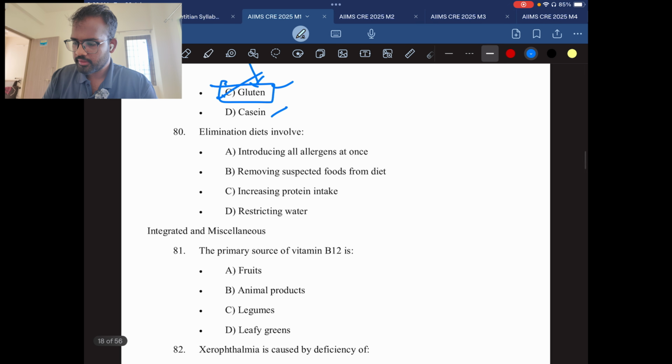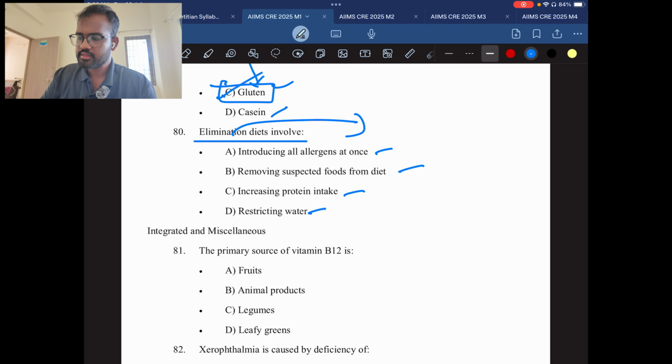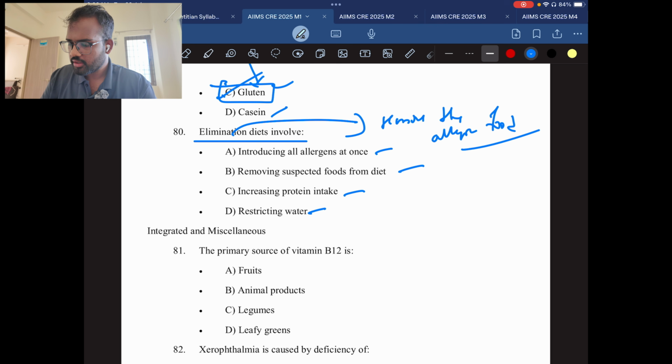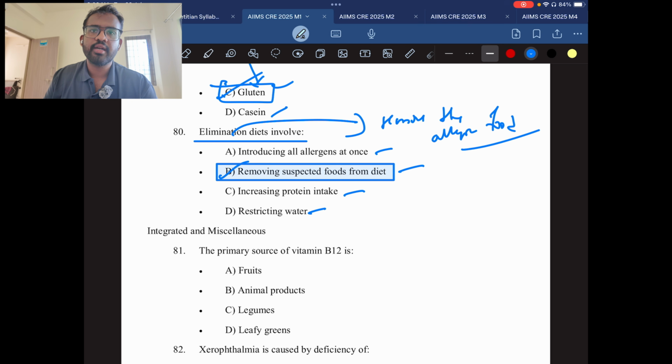Question number 80. Elimination diet involves introducing all allergens at once, removing suspected food from diet, increasing protein intake, restricting water. Elimination diet in the sense is just removing the allergen or allergenic food items from the diet. That's all. That is called elimination diet. Here the answer will be removing suspected food from the diet. If you are allergic to peanuts, remove the peanuts. If you are allergic to milk, remove the milk. If you are allergic to nuts, remove the nuts. The simple thing. That is called elimination diet.